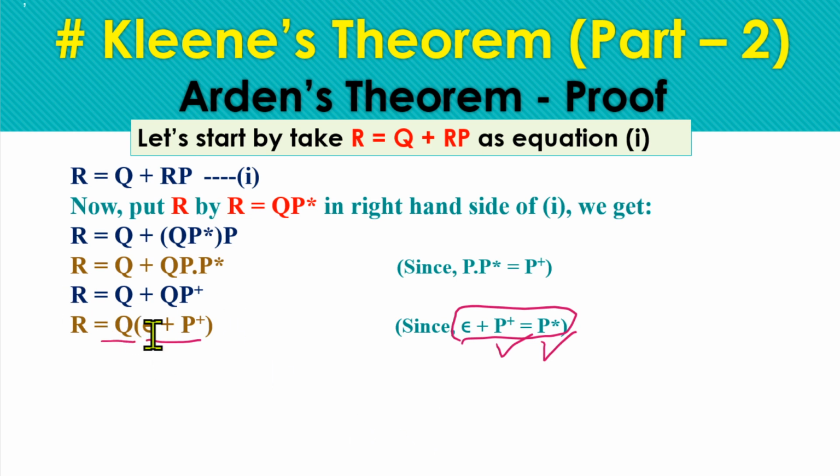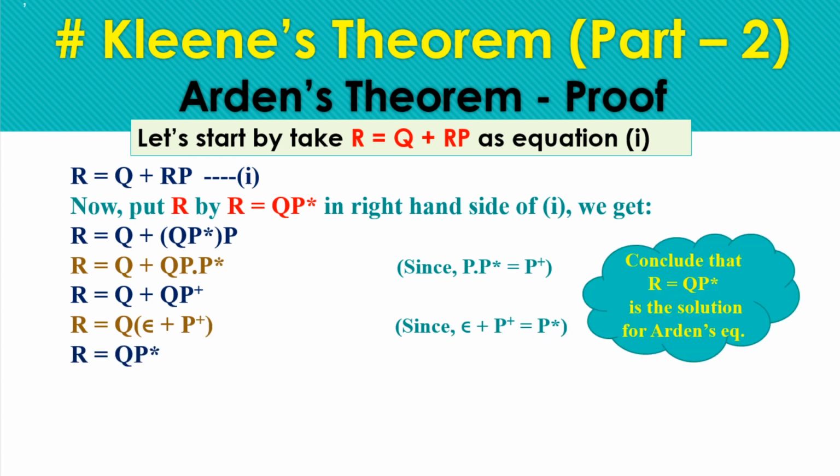So here we can write this equation with p star. So here is the solution, r equals qp star. We can conclude that this is the only solution for Arden's equation. We have checked in either way.